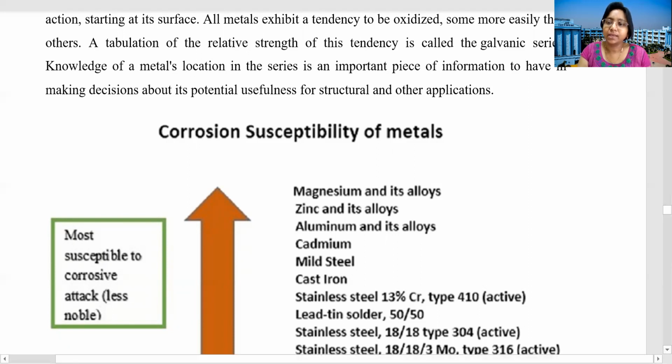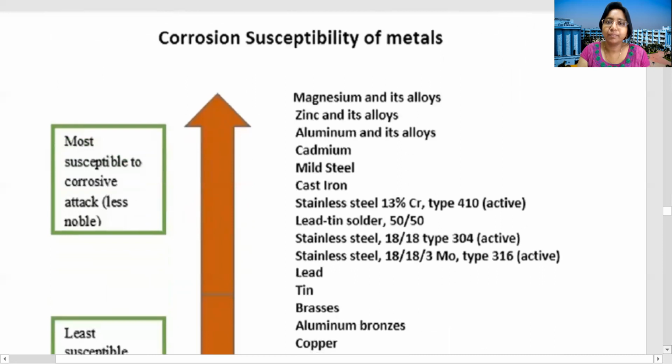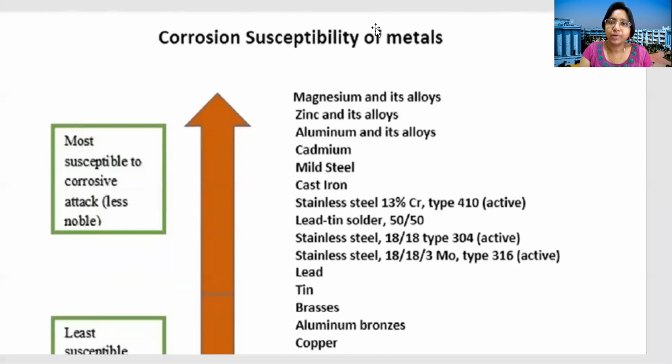Here you can see the different metals given, first magnesium and its alloy, zinc and its alloy, aluminium alloy, cadmium, mild steel, cast iron, stainless steel, lead, tin, and here it is written the most susceptible to corrosive attack. So these materials are highly corrosion prone.